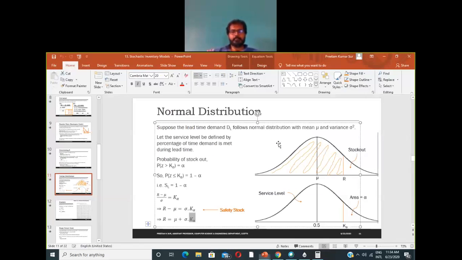Okay, suppose the value of sigma is 4 and the value of mu is 1, and suppose the value of k alpha is 0.5. So in that scenario we will have 4 into 0.5 is 2, plus mu which is 1, so 1 plus 2 is 3. So the reorder point for that example will be 3, but the value of sigma in that case is 4, right?